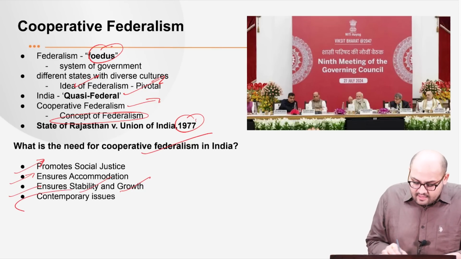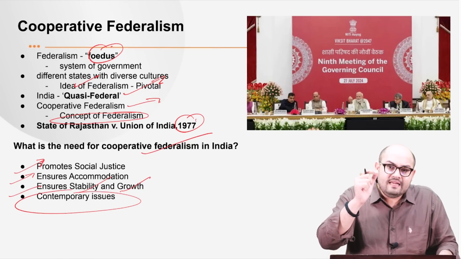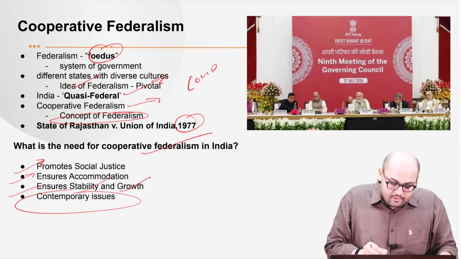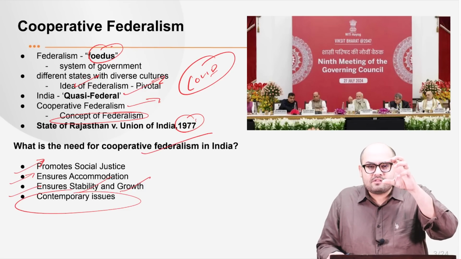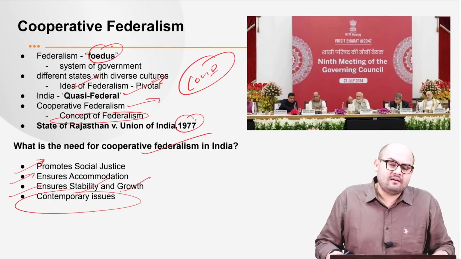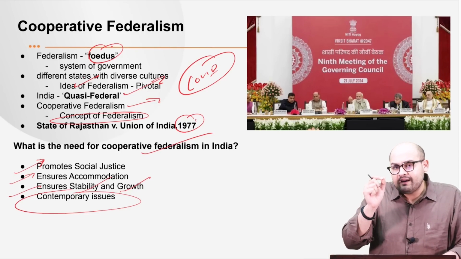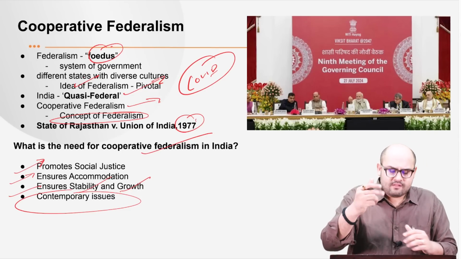Next, there are many contemporary issues which require cooperative federalism. For example, you must be aware of COVID-19. During the COVID-19 crisis, the center was dependent on the states for carrying out the necessary pandemic management practices. So there is a dire need of cooperative federalism among different states with respect to the center.